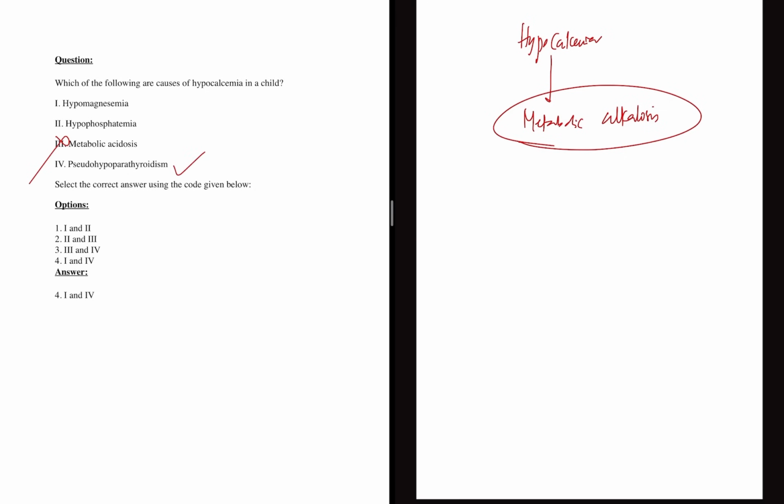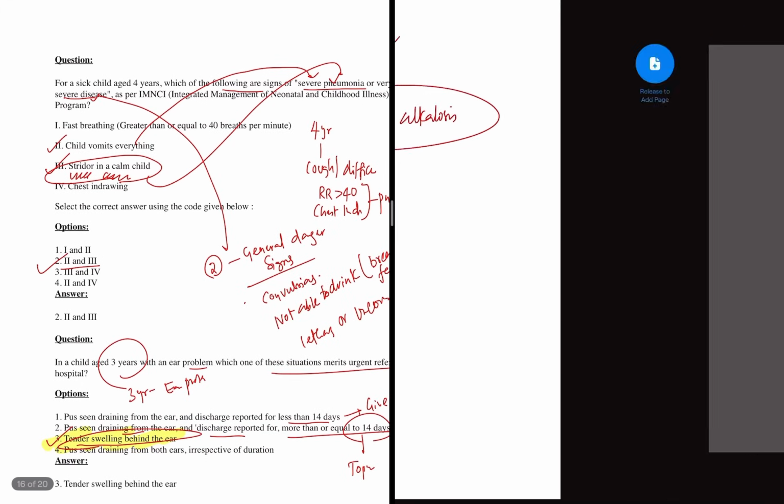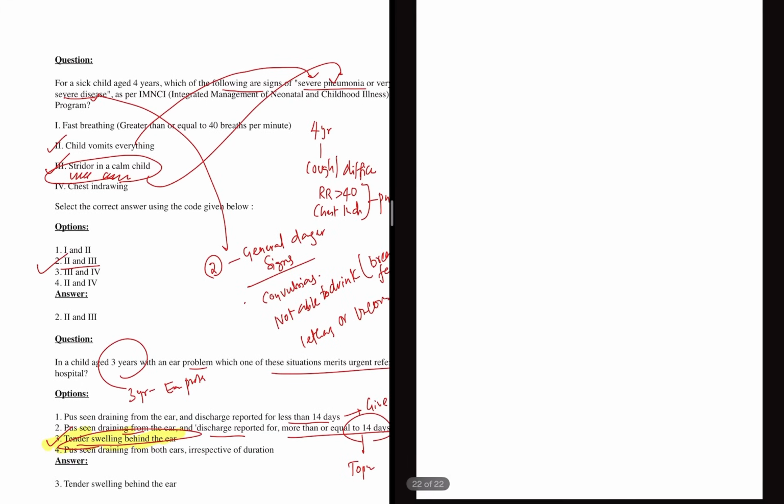Pseudohypoparathyroidism is correct, because any hypoparathyroidism will lead to hypocalcemia. Now we have two options, hypomagnesemia and hypophosphatemia. It is not hypophosphatemia, it is hyperphosphatemia. Hyperphosphatemia means renal failure, and in renal failure you will have hypocalcemia. So hypomagnesemia is right, and the correct answer is 1 and 4. Causes of electrolyte imbalances are very important for your future exams.